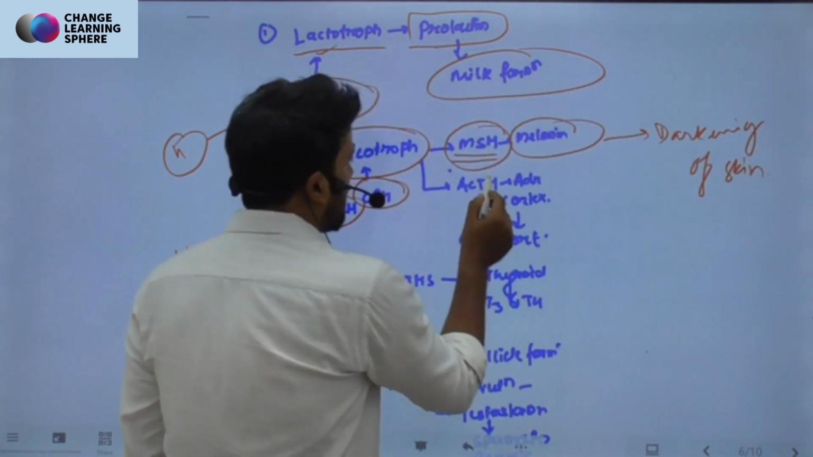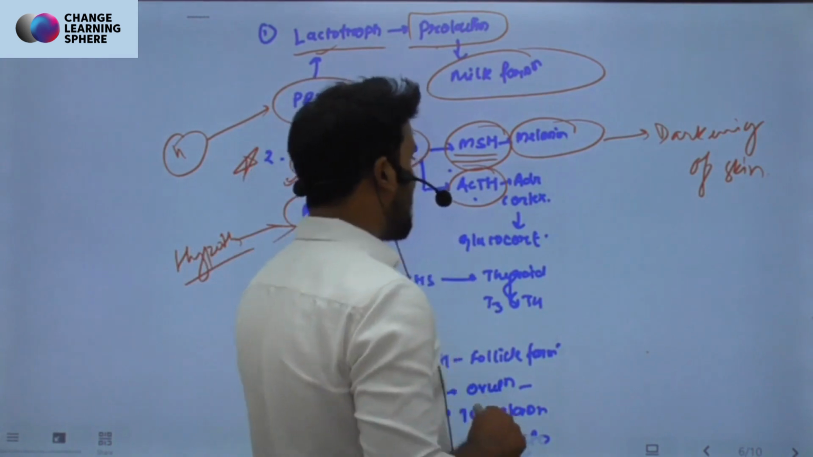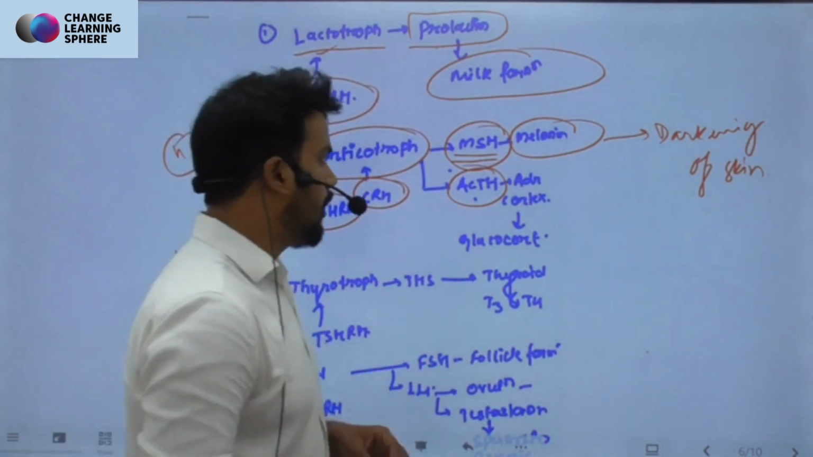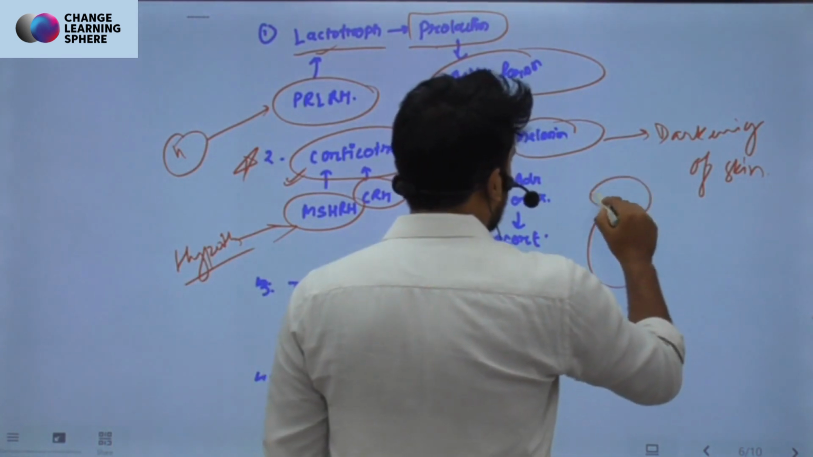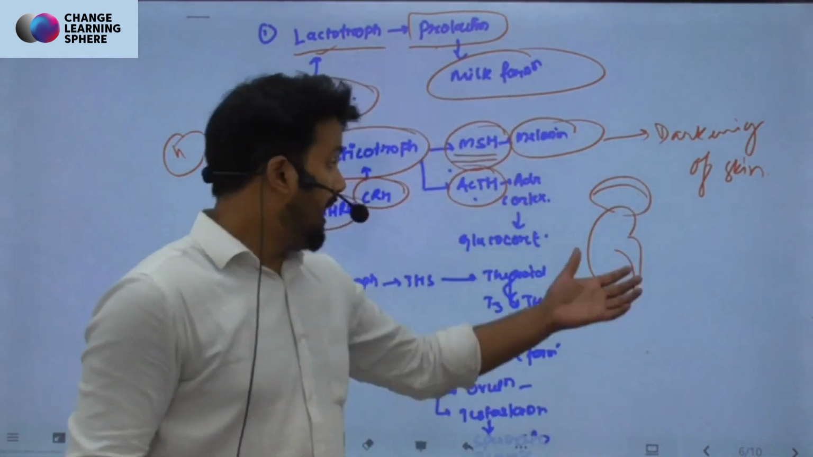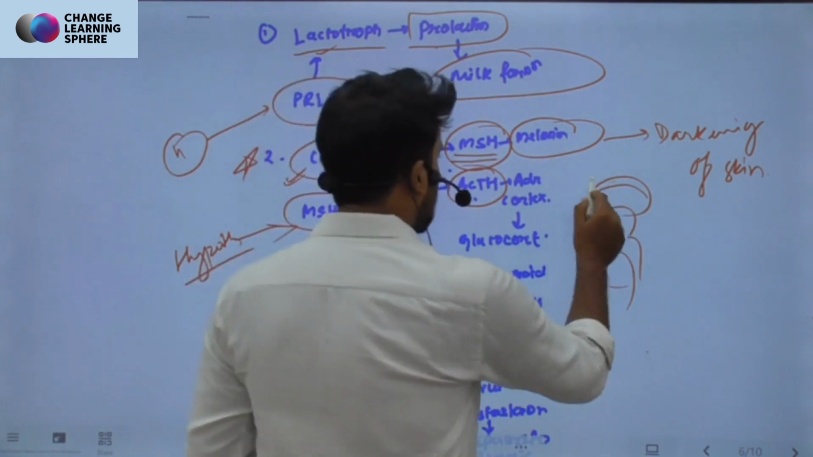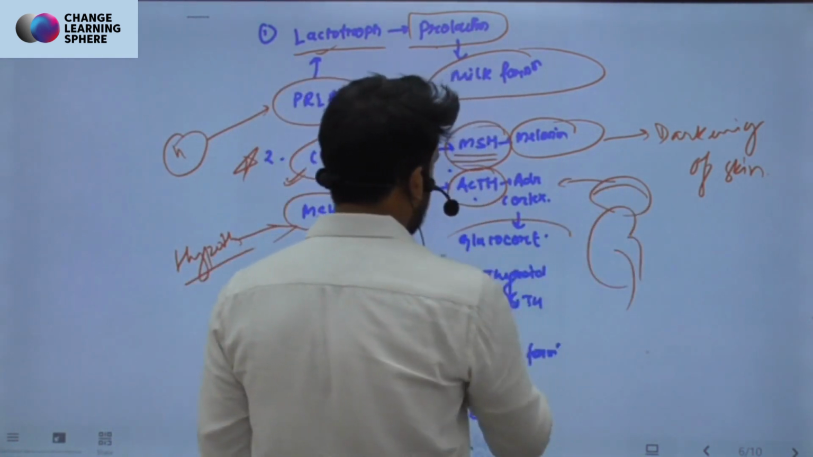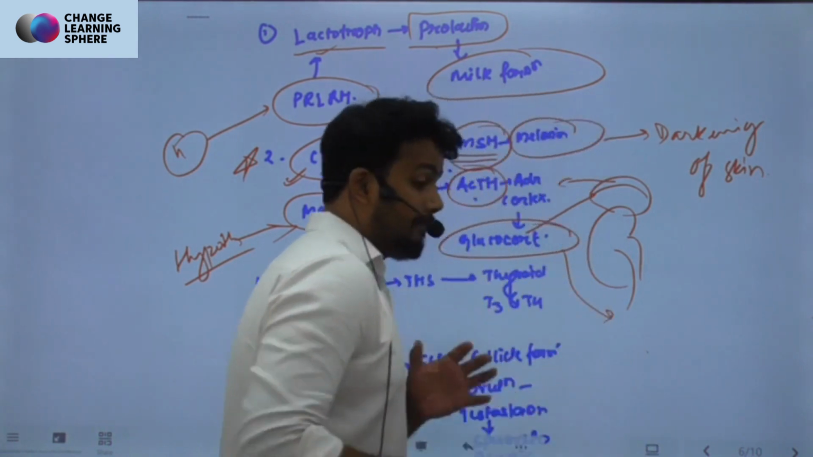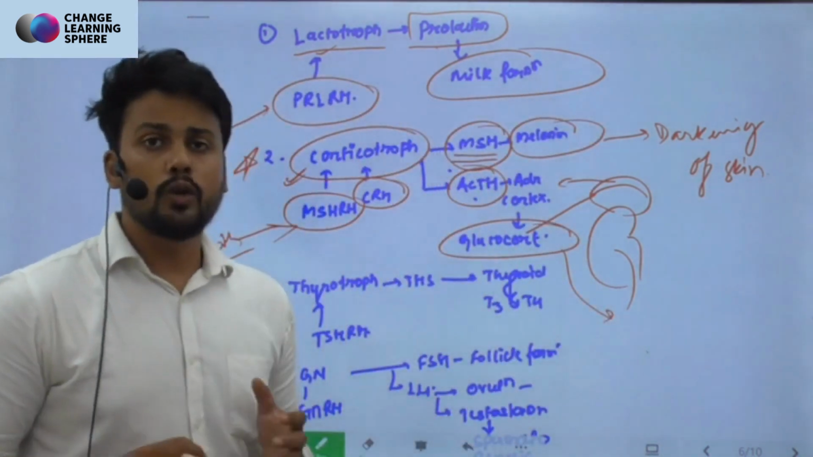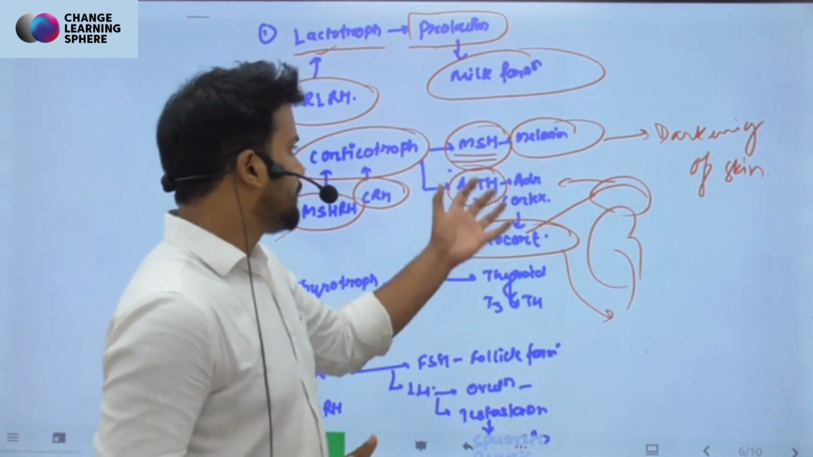And along with that, it will also release ACTH, adrenocorticotropic hormone, that acts on the adrenal gland, right? Do you remember that gland? So there is a certain part of the adrenal gland, which is the cortex. Here a certain hormone is present, called glucocorticoid, which is involved in the maintenance of blood glucose level as well, right? So this is the function.